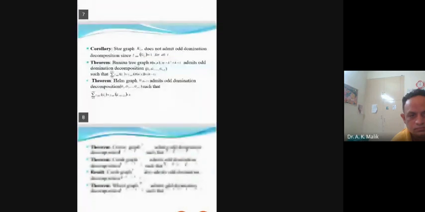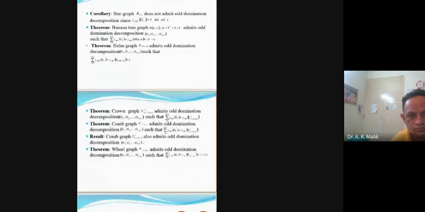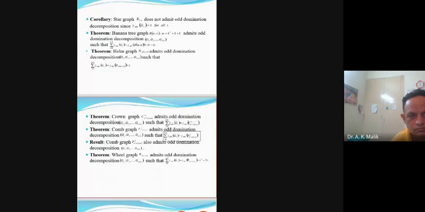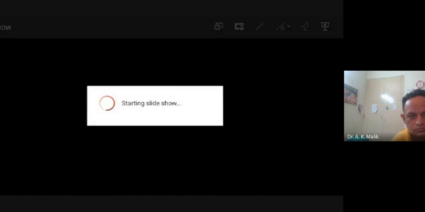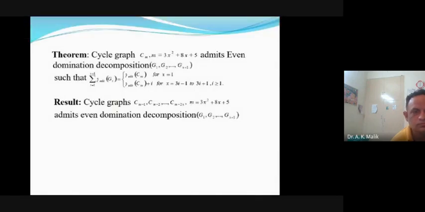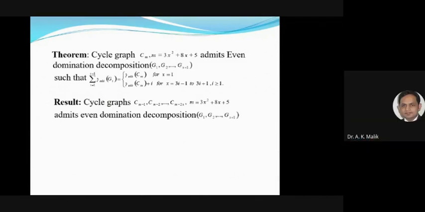Next, we go into even domination decomposition. Which graphs admit even domination decomposition? Path graph admits, cycle graph admits even domination decomposition. Cycle graph admits even domination decomposition for these particular numbers, and the domination number for the whole graph is this, and the right side one is the domination number for the decomposed cycle graph. Cycle graph Cm-1, Cm-2 up to Cm-2, where m is equal to 3x square plus 8x plus 5 admits even domination decomposition.